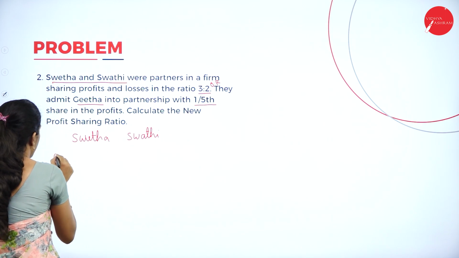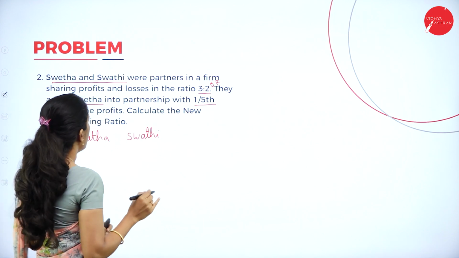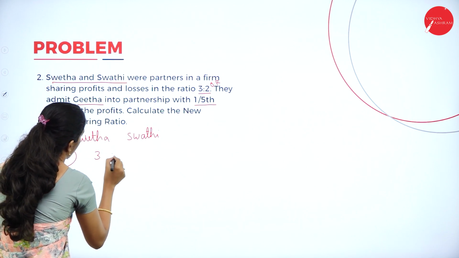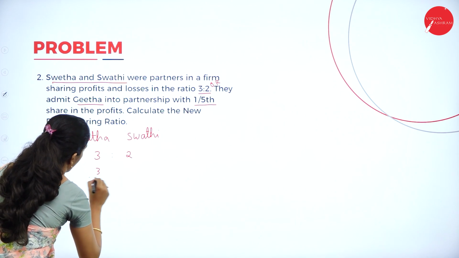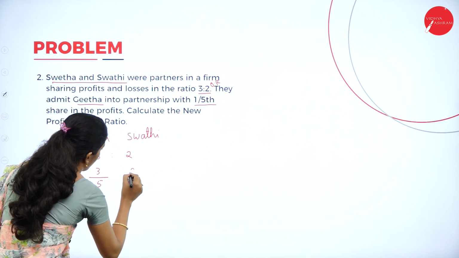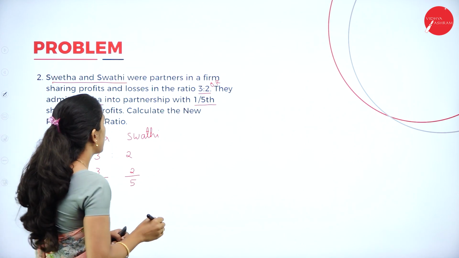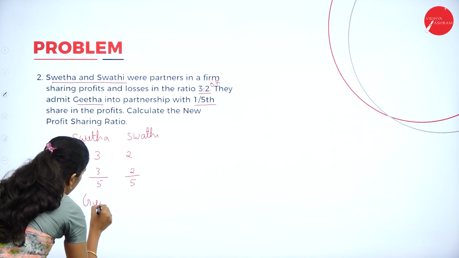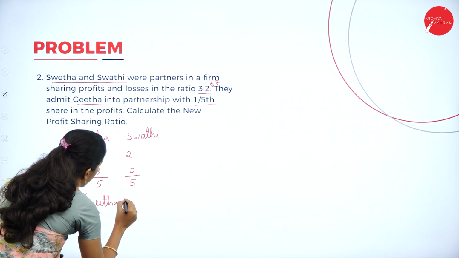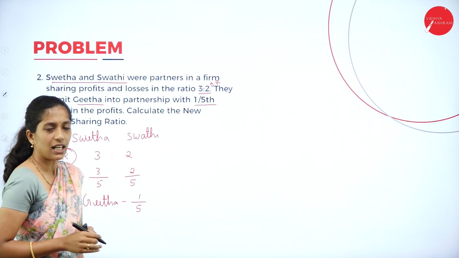They have given the old ratio, 3:2. How can it be written in the form of fraction? 3 plus 2, 5, so 3/5 and 2/5. So this is their old share. Next, Geeta is a new partner. Her share is 1/5. Only this much they have given in the question.